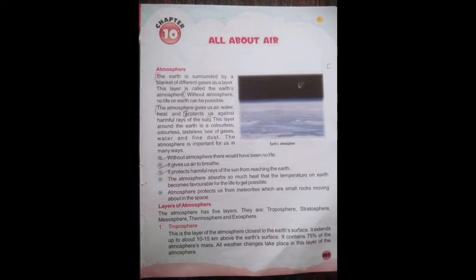The fourth one is that the atmosphere absorbs heat. The temperature on earth becomes favorable so that life can survive on earth. And the fifth one is that the atmosphere protects us from meteorites, which are small rocks moving about in space. Now the next heading is layers of atmosphere.